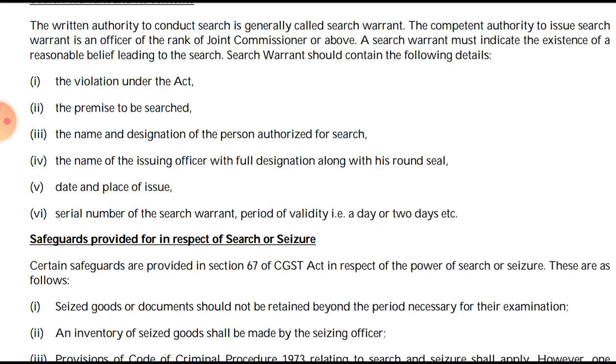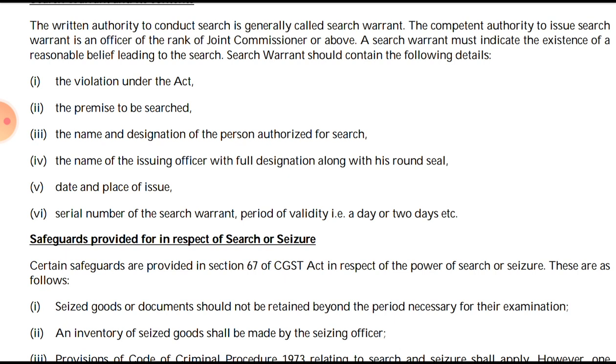Then the date and place of issue of the search warrant, the serial number of the search warrant, and the validity of the search warrant, that is, valid for 1 day, 2 days, etc. How many days it is valid for.